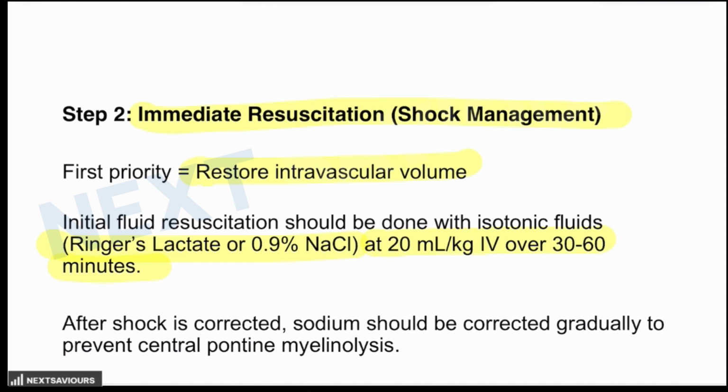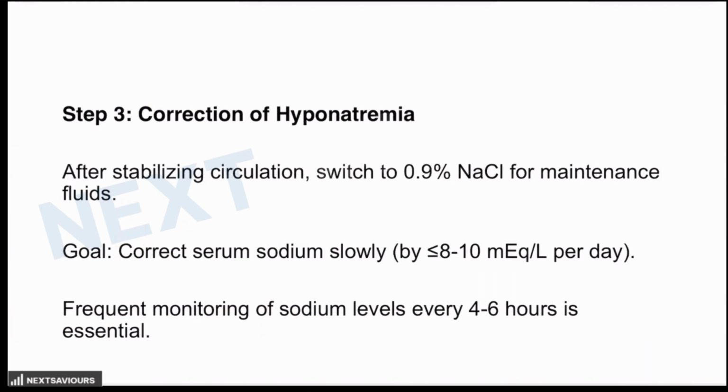Why? Because rapid volume expansion restores perfusion to the vital organs. It prevents further electrolyte disturbances. Isotonic fluid does not worsen the hyponatremia, and it does not cause any cerebral edema. So once the shock is corrected, now the sodium should be corrected gradually. Why gradually? We'll be talking about it now. Now, the correction of hyponatremia that the patient is presenting with. After stabilizing the circulation, switch to isotonic saline for maintenance fluid.